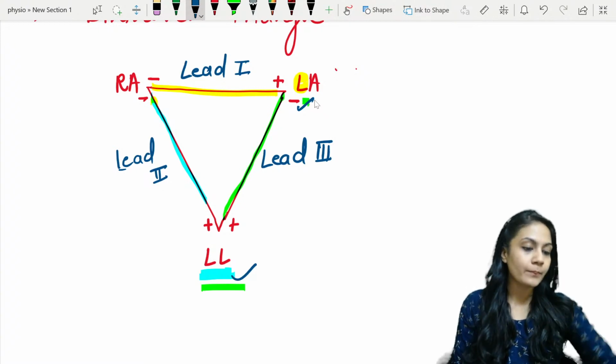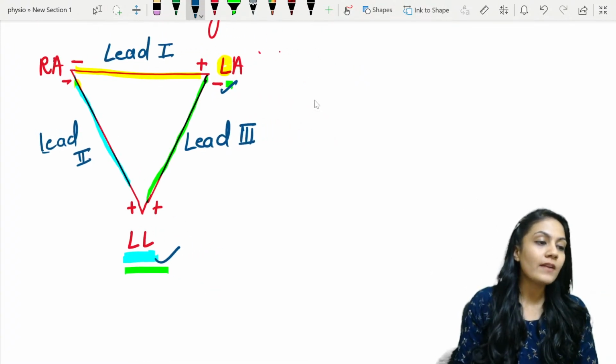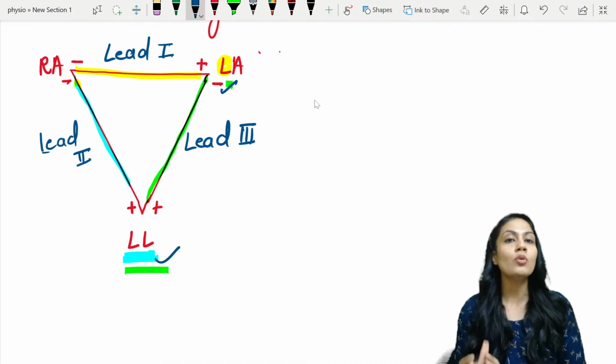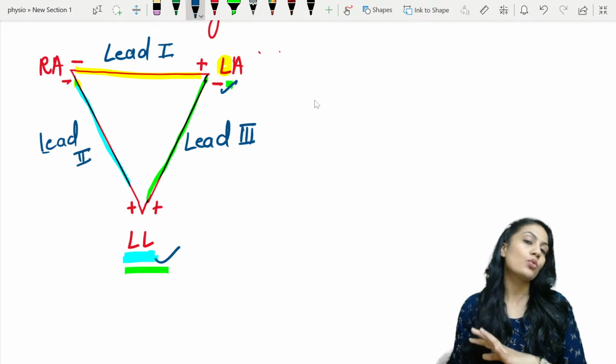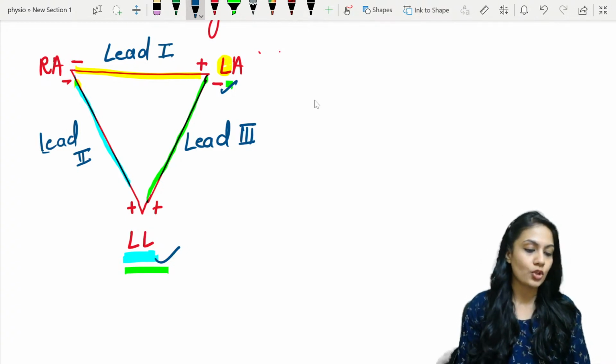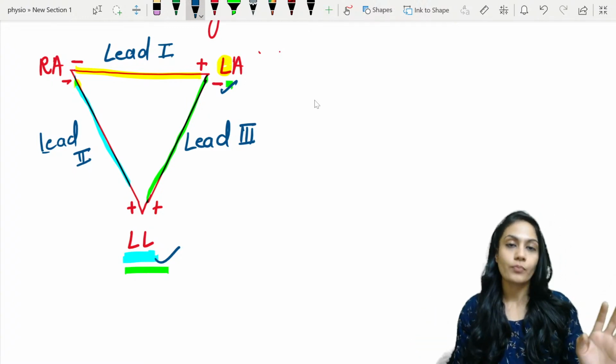Now understand, the potential difference between these two bipolar leads, we are going to convert into what? We are going to convert it into a graphical representation, and that's how what we get is the ECG in these leads.